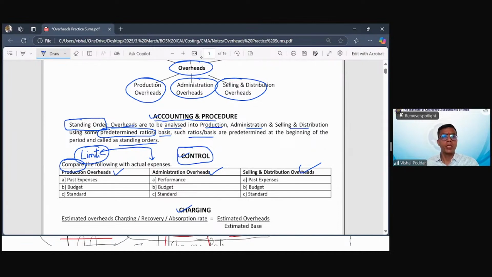And then we will keep on comparing these limits which we have fixed with the actual expenses as and when they are incurred, so that we can ensure that there are no cost overruns. In case we find that some cost is getting exceeded, then we will immediately take action. We'll try to do some investigation into why it is happening, and wherever correction is required, we'll correct it. Now, what is the theory point in this? Our module has only one small paragraph written on the control part of overheads. Otherwise, our module entirely in overheads is dealing with the practical part, which we have started solving.